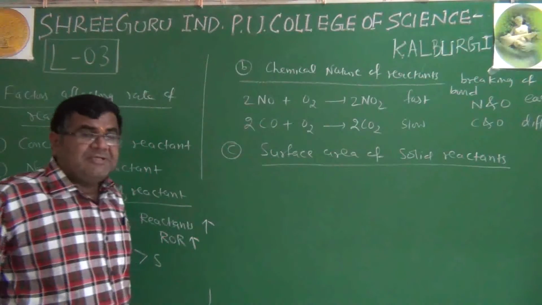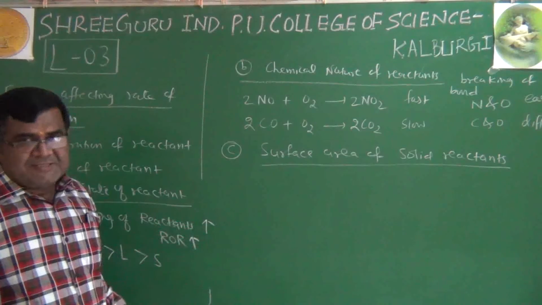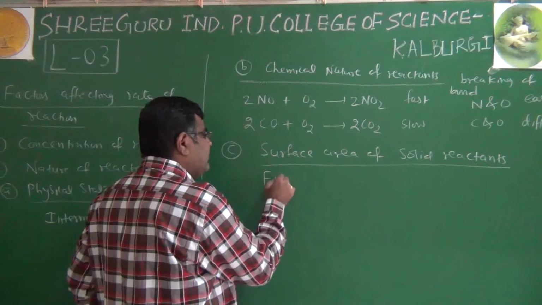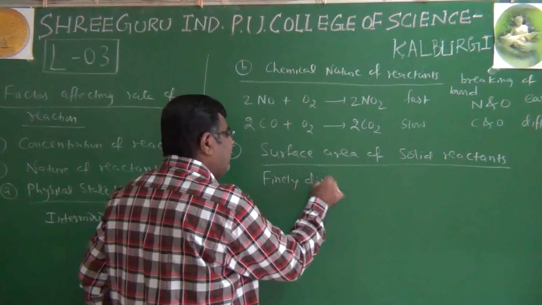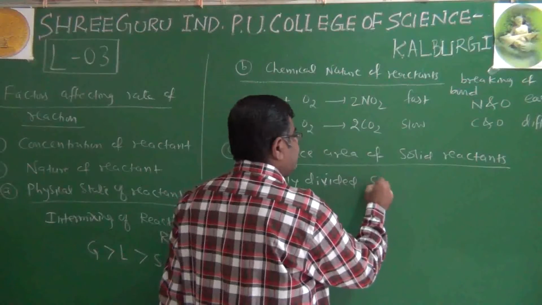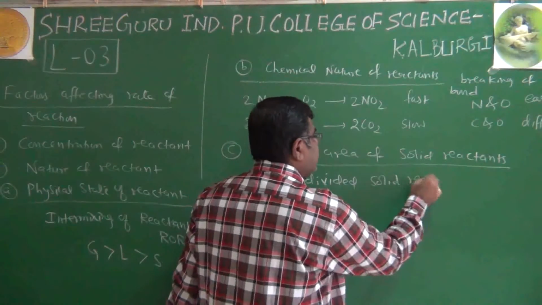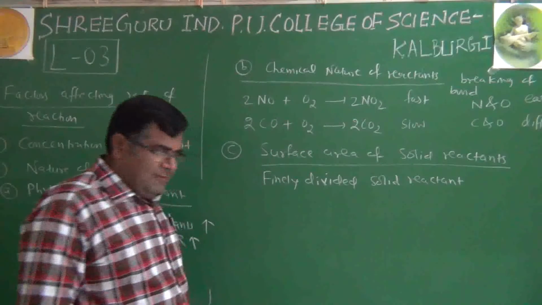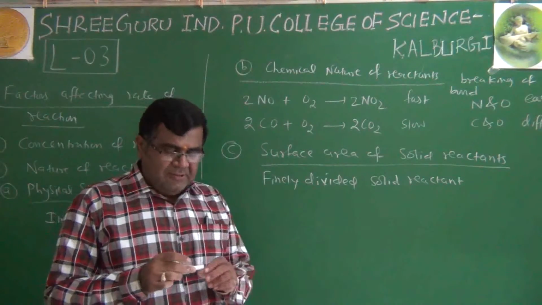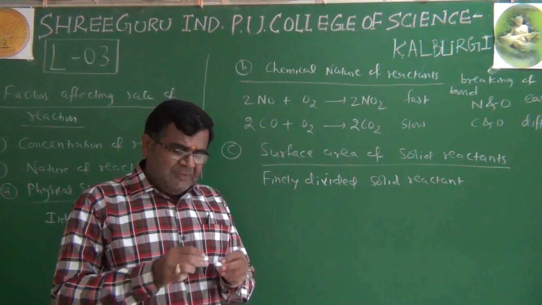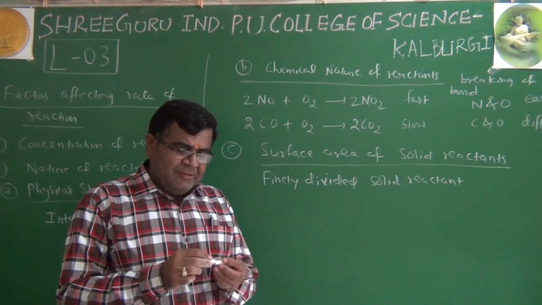If the reactant is solid, its surface area matters. If we have a finely divided solid reactant, finely divided means we have made pieces of it. What happens if we make pieces of it?